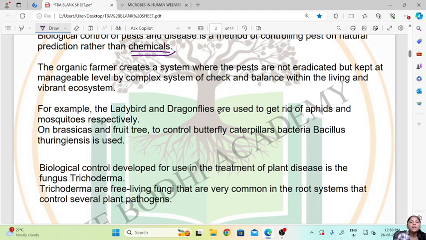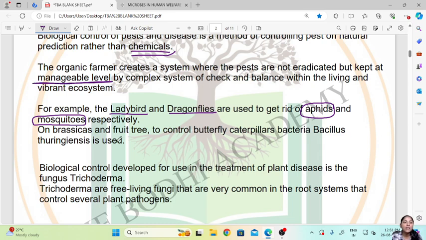Then for example, the ladybug and the dragonflies are used to get rid of the aphids. So now if the farmer is facing a problem of aphids and mosquitoes, he will basically introduce their predators, that is the ladybug and the dragonflies, into his field. So the ladybug will feed on the aphids and their number will be reduced, and the dragonflies will eat the mosquitoes. So this is how their problem will be reduced and it will be at a manageable level.